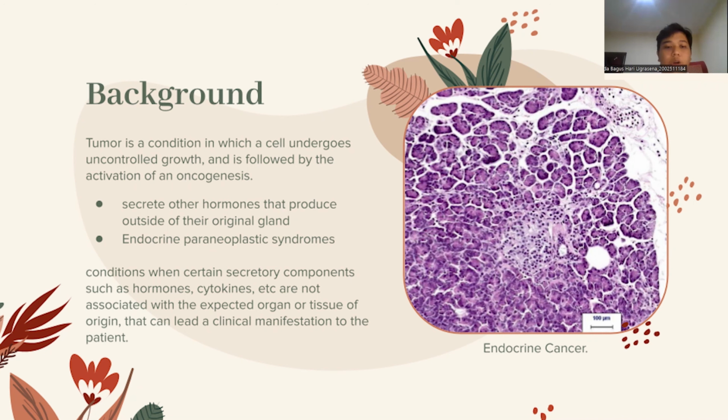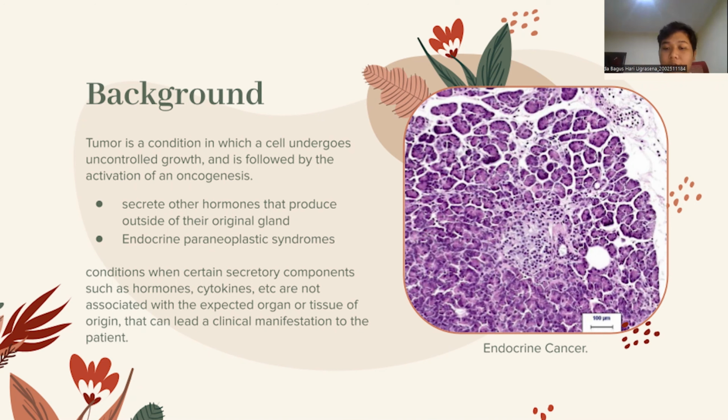So let's start with the background. Tumor is a condition in which cells undergo uncontrolled growth, followed by activation of oncogenes. Tumors are also usually characterized by deactivation of tumor suppressor genes and the absence of apoptosis. In some cases, the tumor secretes hormones in the body.